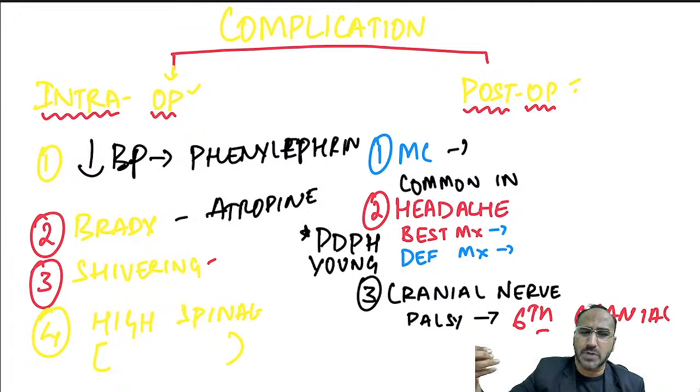Remember, guys, spinal usually produces sympathetic blockade of the lower extremities. Due to that only these complications are happening. Shivering management, what should be given? Pethidine should be given.